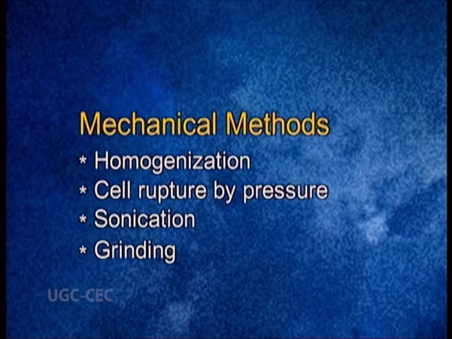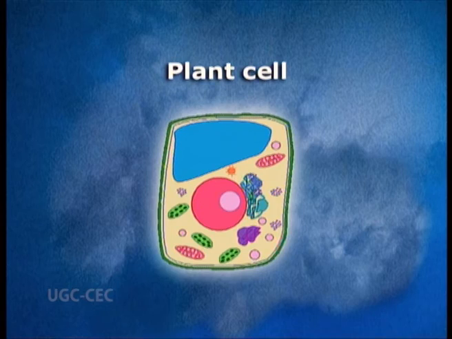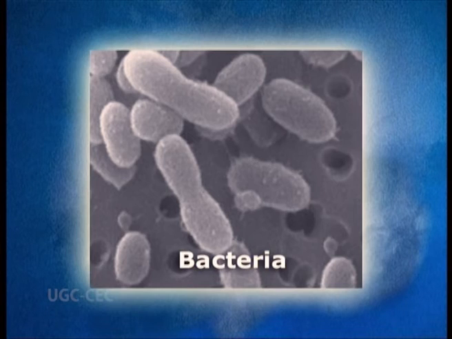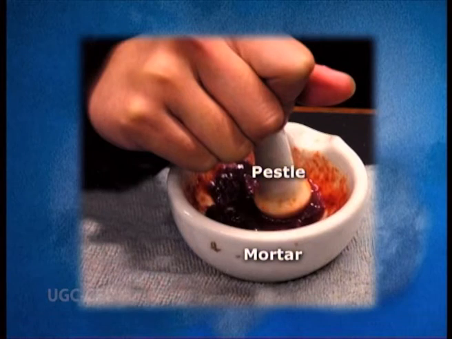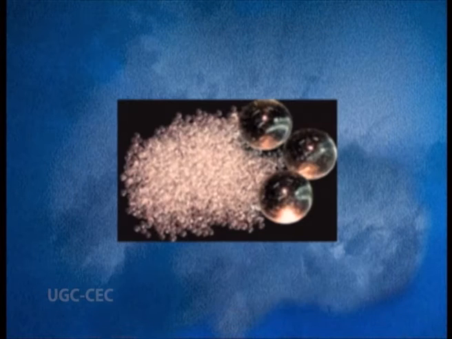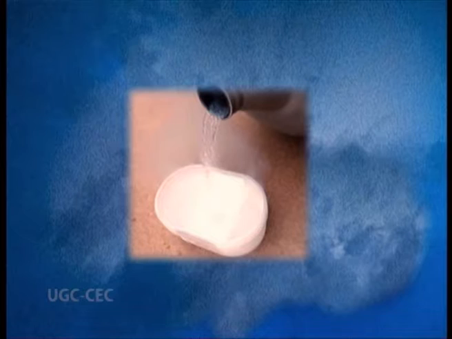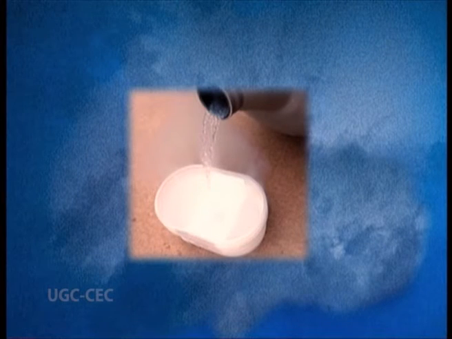The last mechanical method is grinding. Some types of cells, such as plant cells, bacteria or yeast cells, which contain an extra layer other than their cell wall or plasma membrane, must be ground first. Grinding involves use of a simple mortar and pestle having sand or glass beads. Great efficiency can be achieved if cells are rapidly frozen in liquid nitrogen.